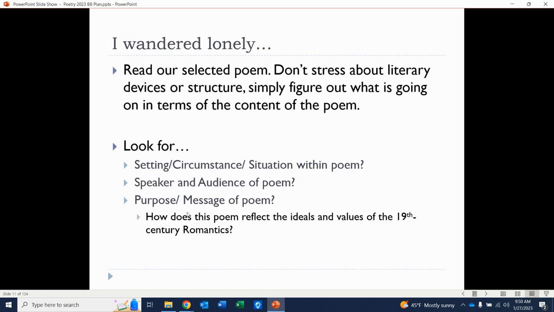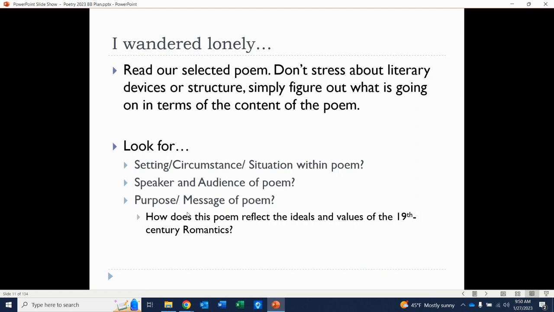Lastly, when you finish the poem, what's the purpose or message of the poem? What's the thematic purpose? What are they getting at here? Now, as I said, let's think about this in the context of what we know about the Romantics so far. How does this poem reflect the ideals and values of the 19th century Romantics, all the topics we just looked at?